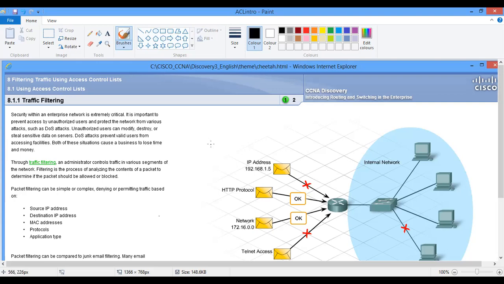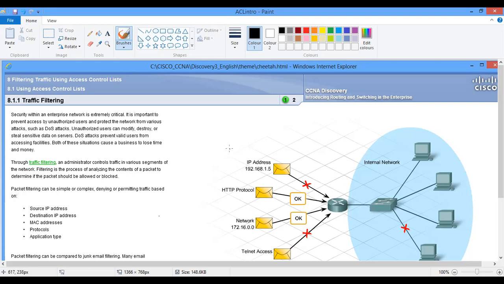For instance, there's a possibility that you don't want some people to have access to a server and some people should have access to it. Or even on the server, you don't want some people to have a particular access, like maybe the web service of the server or the file service of the server. You can restrict all those access using access control list configuration.